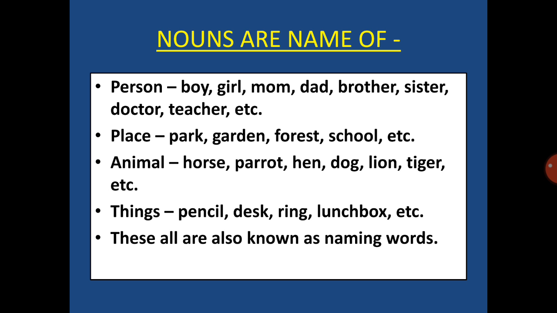Naming words are also known as nouns. Understood? So I hope that you have understood the concept of nouns.